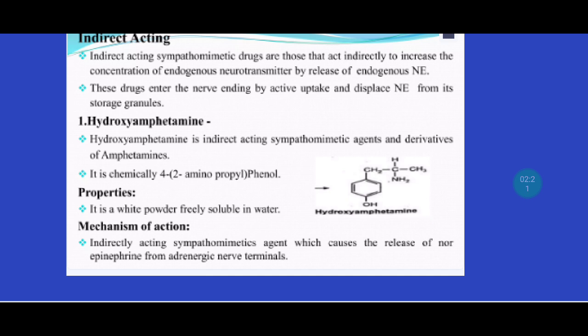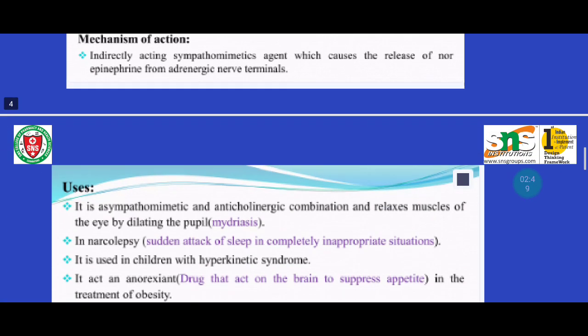Its chemical IUPAC name is 4-(2-aminopropyl)phenol. See the structure here. In the phenol structure, we have a substituted 2-aminopropyl group. It is a white powder and it is freely soluble in water. Its mechanism of action: it is an indirect acting sympathomimetic agent which causes the release of norepinephrine from adrenergic nerve terminals.